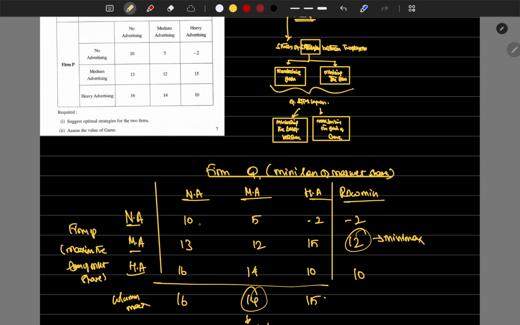By undertaking no advertising, firm Q is going to lose 10%, 13%, 16% of market share. Like this, we have to compare all these three and see which one gives the minimum loss of market share. Like that we have to start.